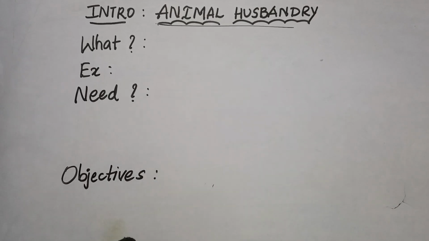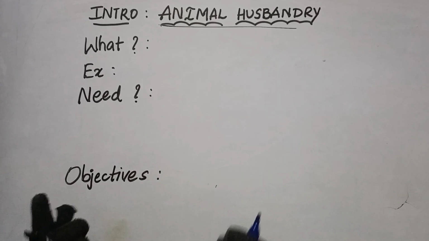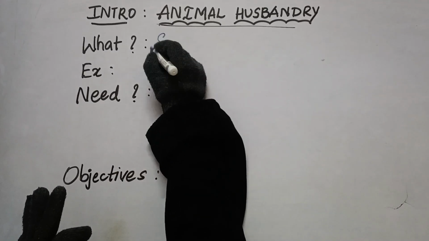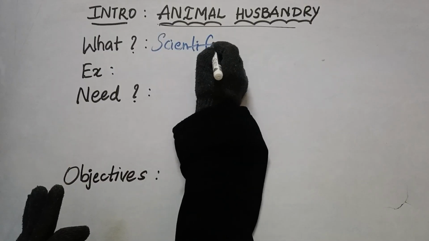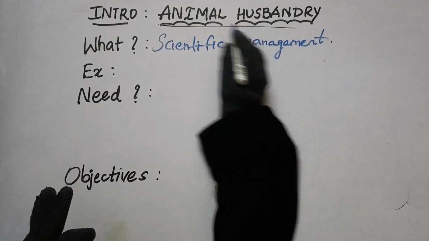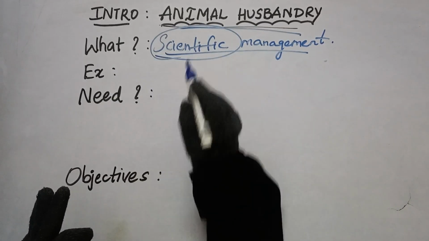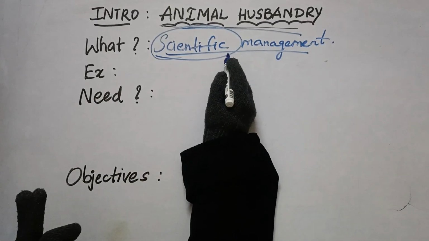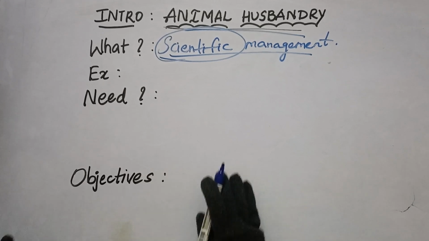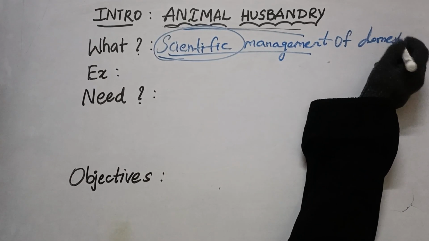So, what is animal husbandry? If we want our animals to give the best quality products for us, we want to take care of them. The scientific management of domestic animals is known as animal husbandry. Why are we managing them? Scientific management, nothing but managing them by following some procedures, techniques, and strategies. So, scientific management of what? Scientific management of domestic animals.